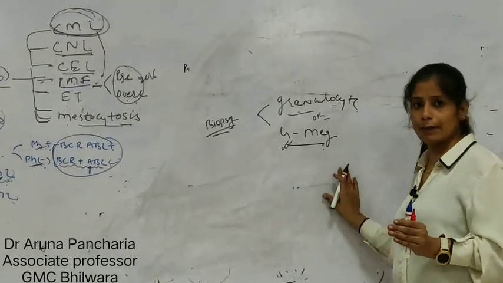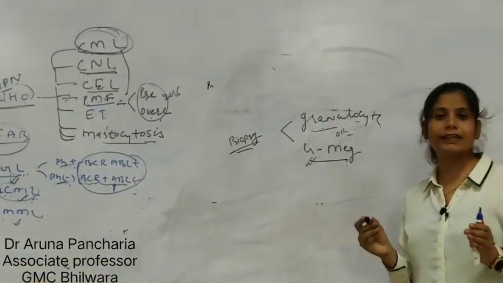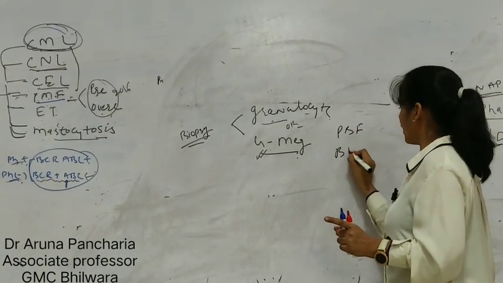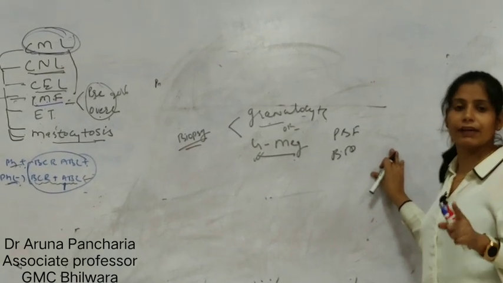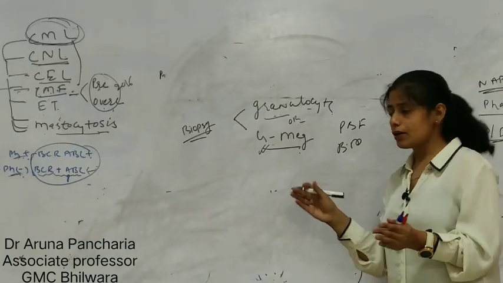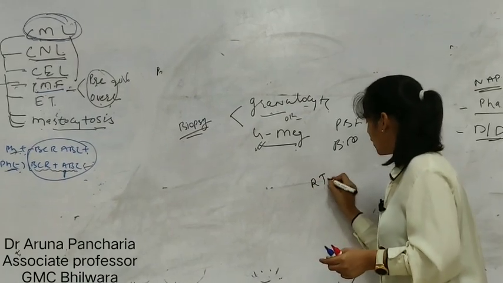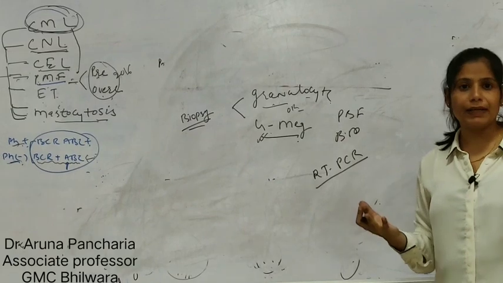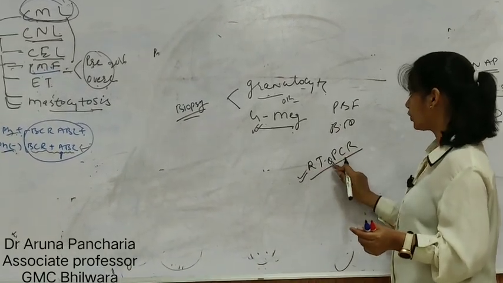Now this is the bone marrow biopsy. So in short, what are the modalities of diagnosis? One is PBF, then bone marrow, in bone marrow biopsy as well as aspirate. Another thing for diagnosis is RT-PCR, that is molecular. Because the pathogenesis is the BCR-ABL translocation, via RT-PCR we diagnose BCR-ABL positivity. So RT-PCR, or the other thing is RT-qPCR.